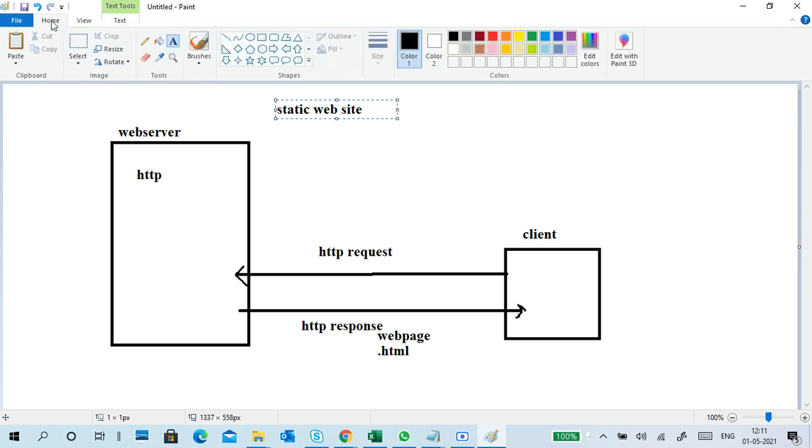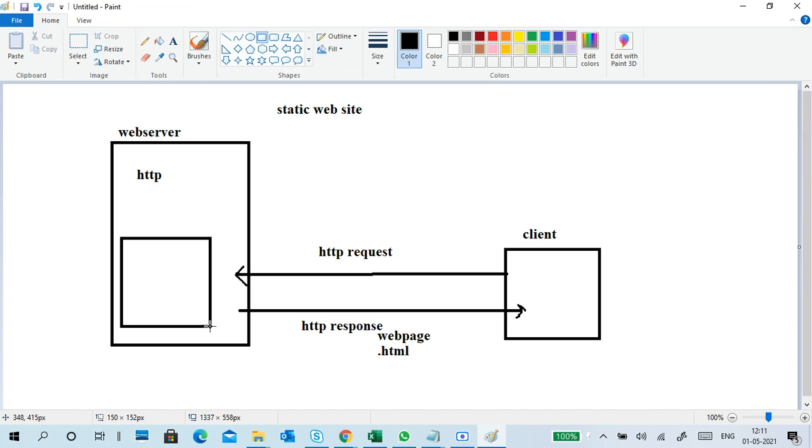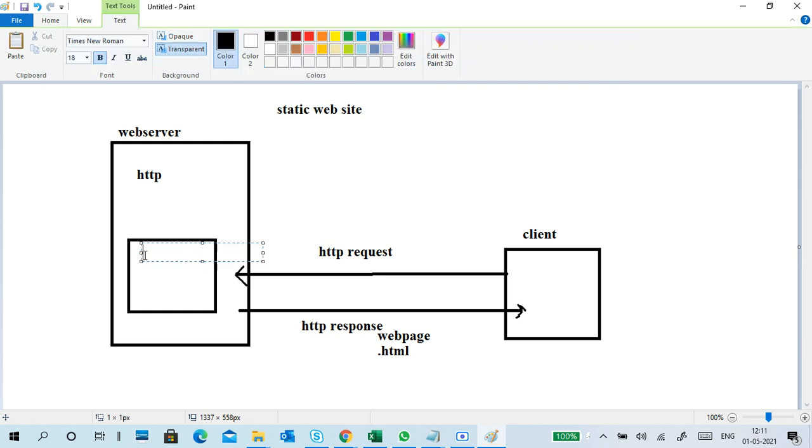In my web server, I have a store folder, and in this one I have web pages, for example index.html, or maybe course.html, interview questions.html, like that. Some pages I have.